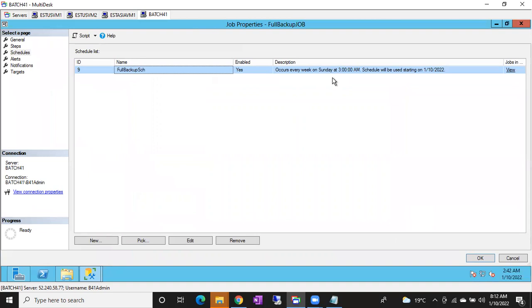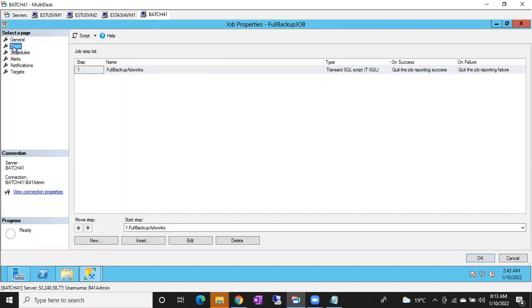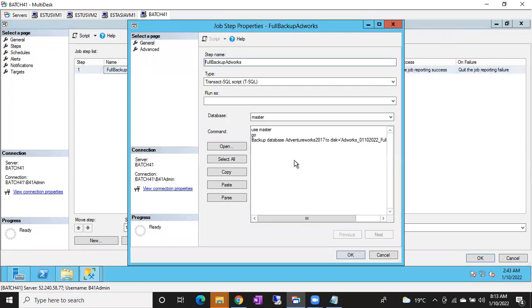Sir, can I change the schedule once I created my job? Is it possible, guys? Once I created my job, is it possible to change the schedule? Yes, we can change it. Can we change the code? Once the step is created, can we change the code later if we want? Yes, we can change. Anything can be changed after creation also.